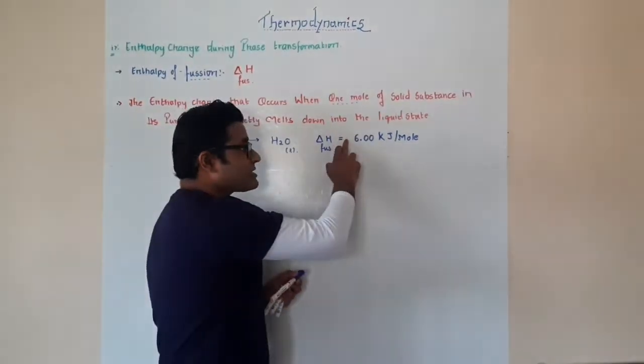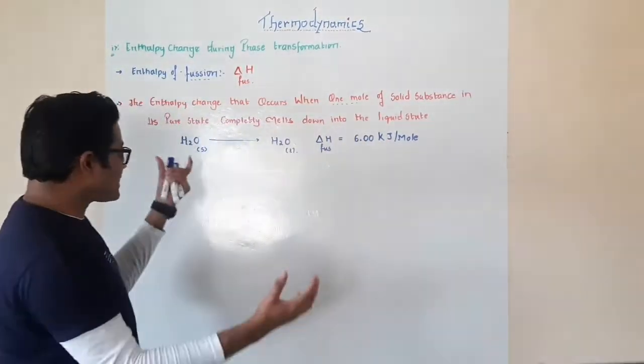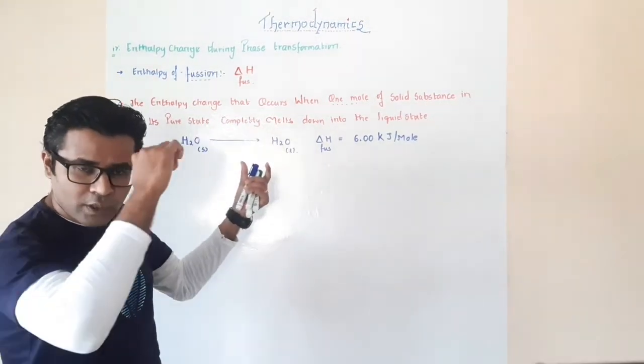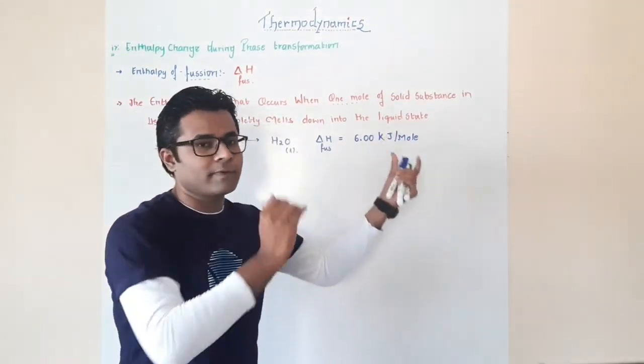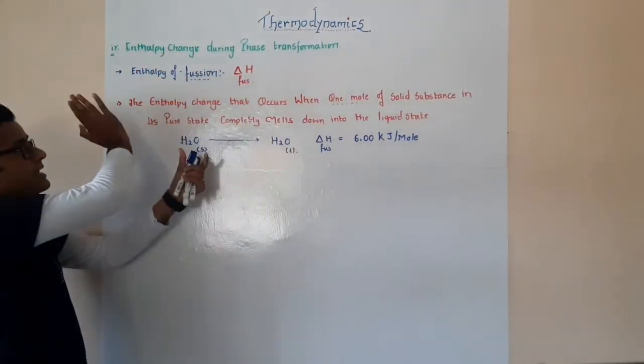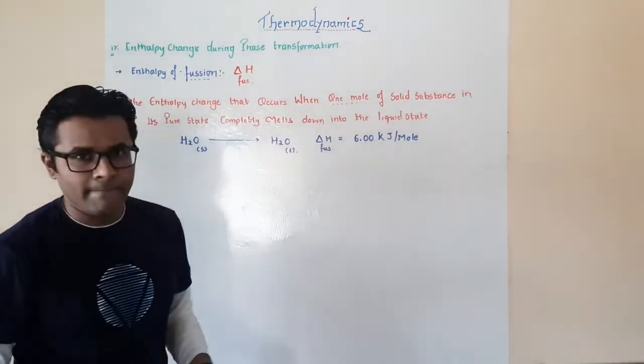Now if you see there is a positive value, that means this particular ice is absorbing 6 kilojoules of energy in order to convert from its solid to its liquid state. So this particular phenomenon we can consider as the enthalpy of fusion.